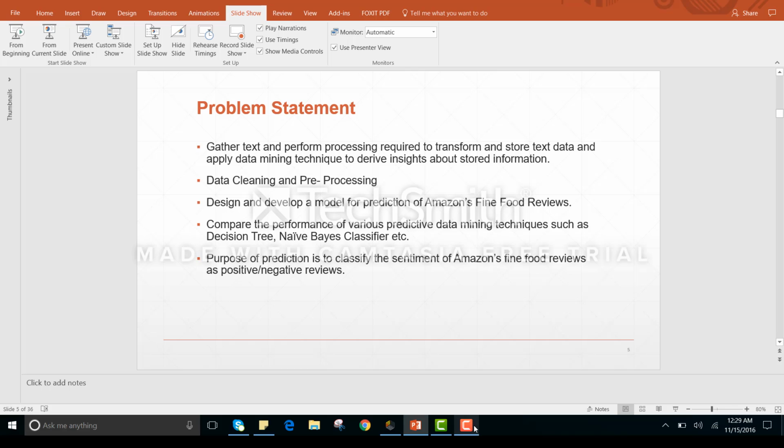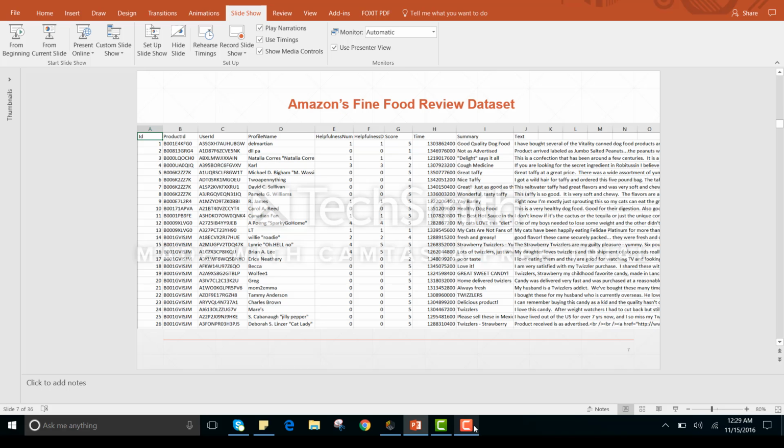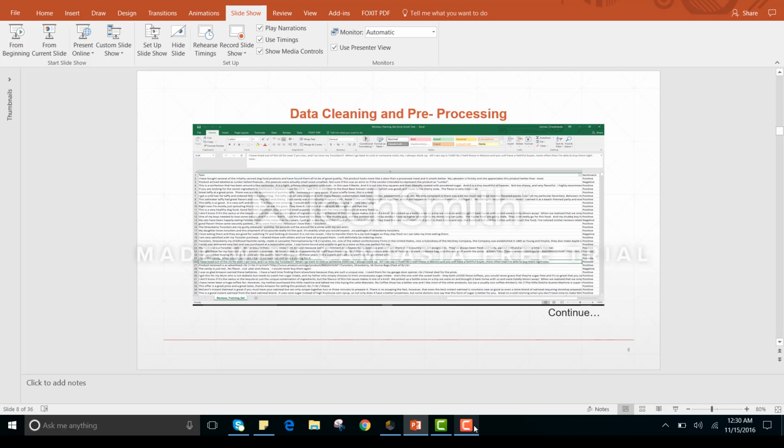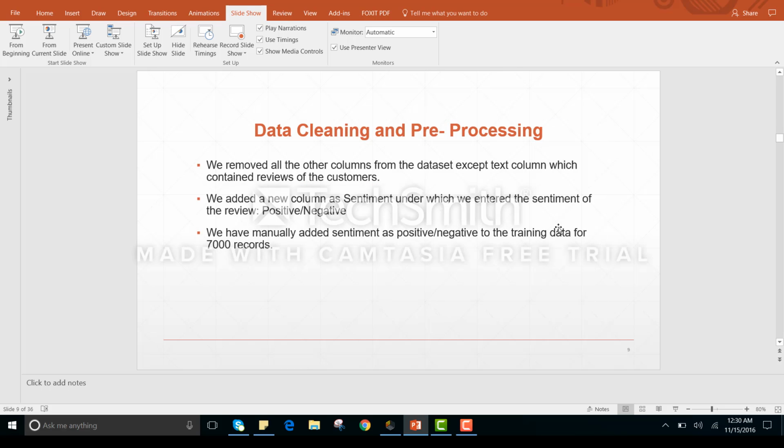For that we need data cleaning and pre-processing. As we can see, there is raw data like ID, product ID, user ID, profile name, summary and text. It's just raw data. In the process of pre-processing and data cleaning, we have defined one additional column called sentiment. We manually labeled approximately 6,000 or 7,000 records, divided among our team members, as positive or negative for the training data. And we have removed all other columns because they are not required for training the model.